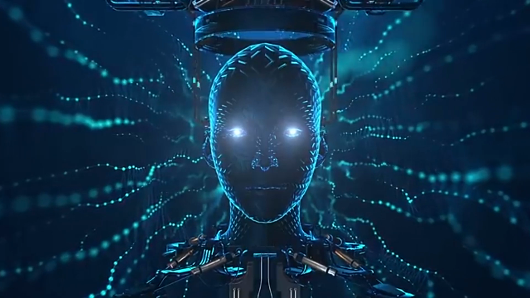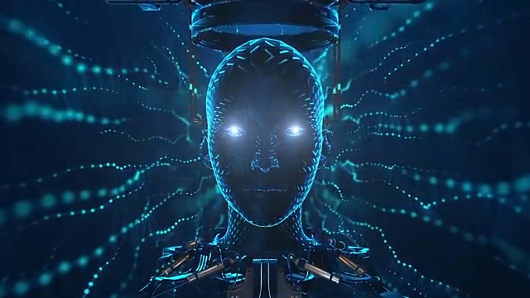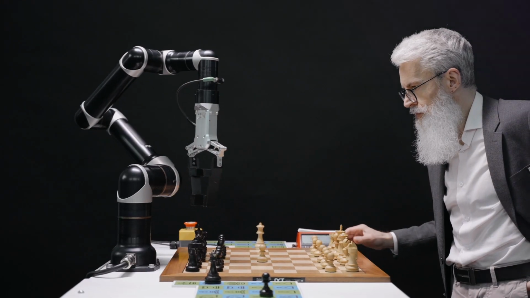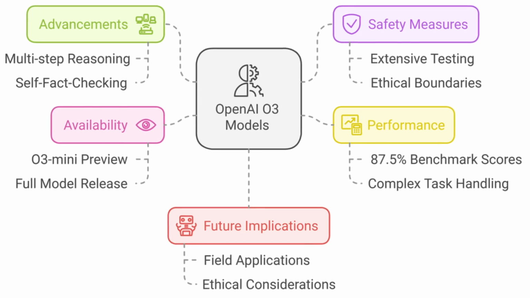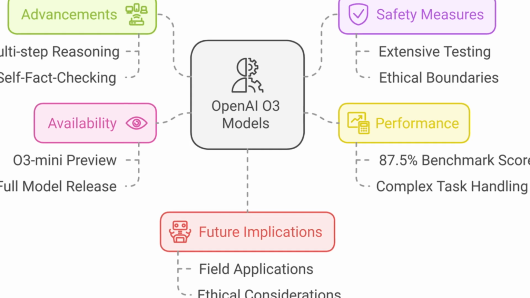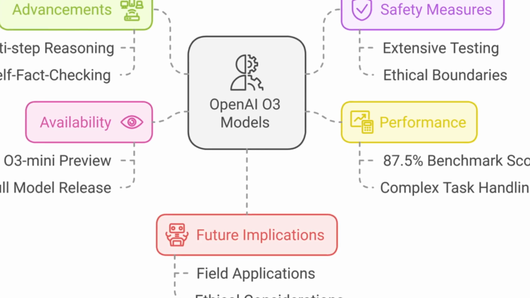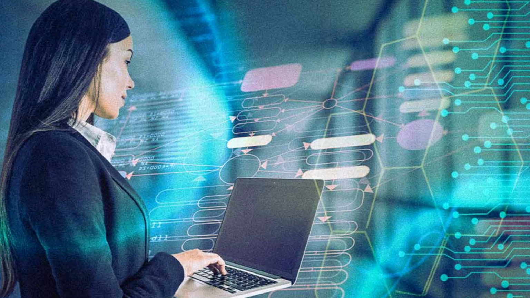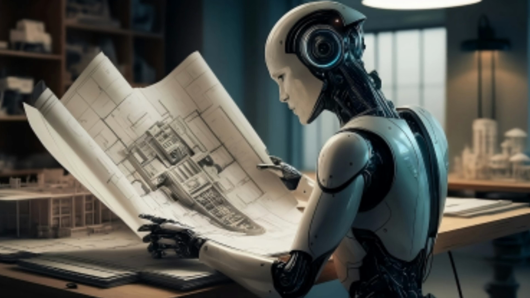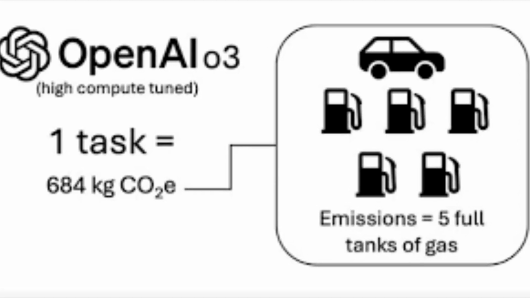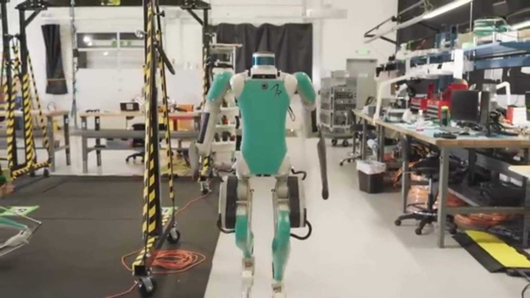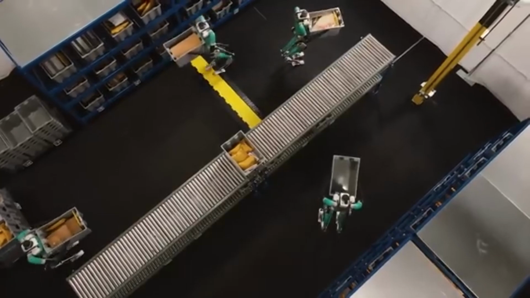As artificial intelligence weaves deeper into the fabric of everyday life, from automation to scientific discovery, from medicine to robotics, models like O3 pave the way for systems that aren't just reactive, but genuinely intelligent, adaptable, and capable of critical reasoning. Because the future of AI isn't about doing what humans already do faster. It's about doing what we never thought possible. And with O3, OpenAI has taken a bold step toward that horizon. A future where machines think, reason, and maybe, someday, even dream.